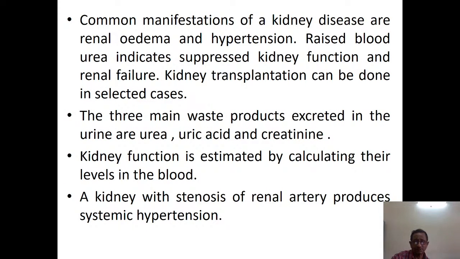So that ends our kidney. A kidney with a stenosis of the renal artery can produce systemic hypertension. The kidney's function can be estimated by calculating the blood levels of urea, uric acid and creatinine, or the urine levels of urea, uric acid and creatinine.